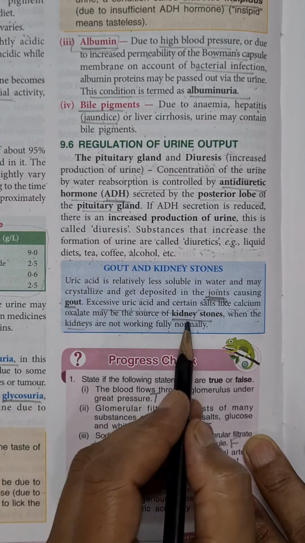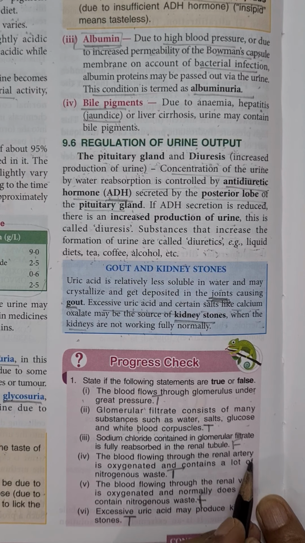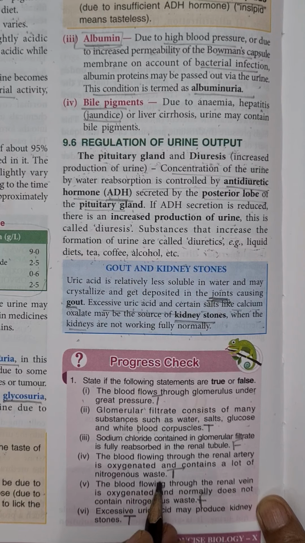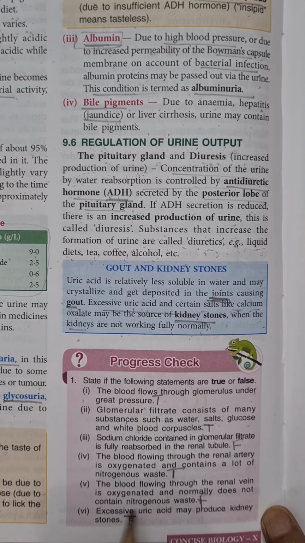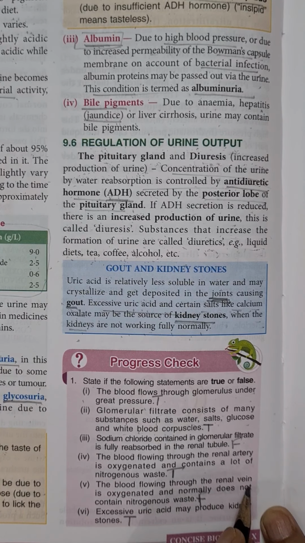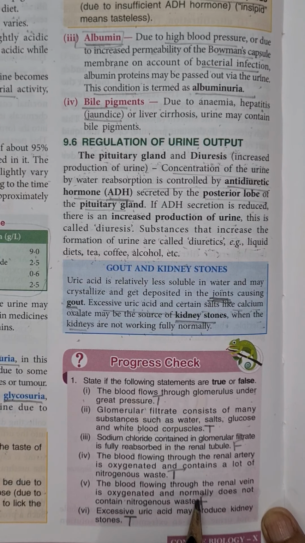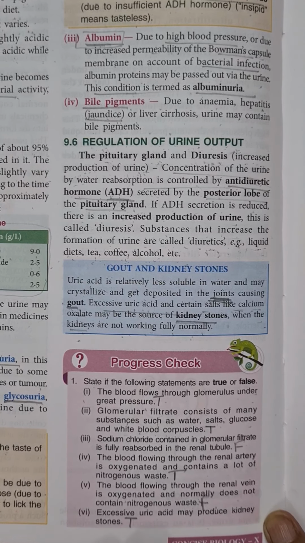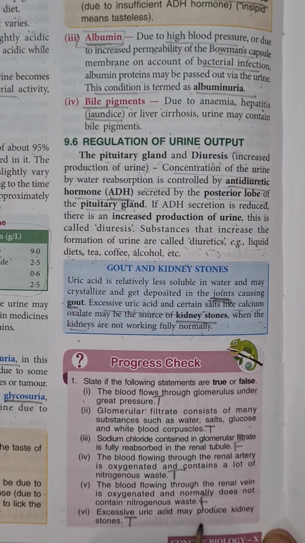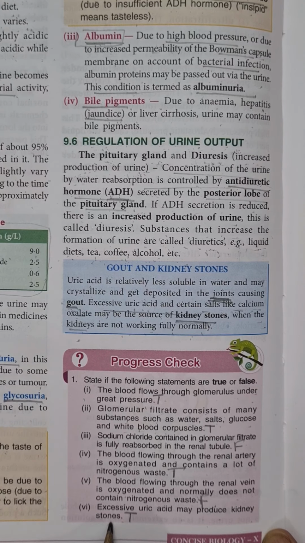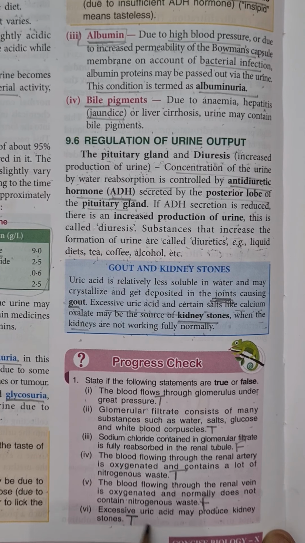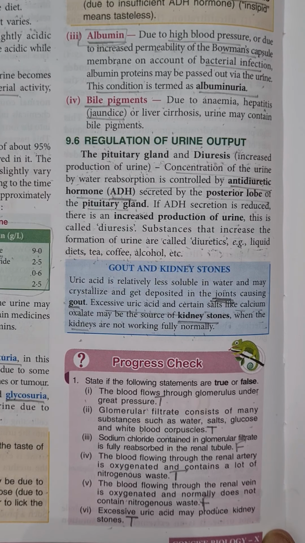The blood flowing through the renal artery is oxygenated and contains a lot of nitrogenous waste. True. The blood flowing through the renal vein is oxygenated and normally does not contain nitrogenous waste. False. Excessive uric acid may produce kidney stone. So revise the topic thoroughly. Next we are going to start with osmoregulation.